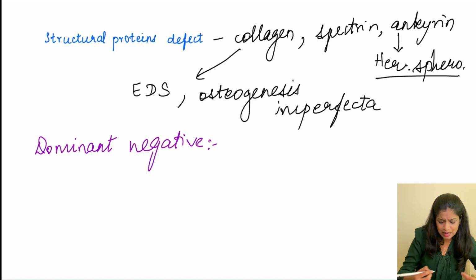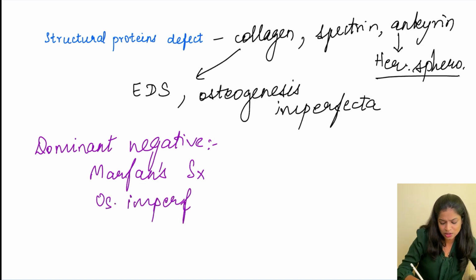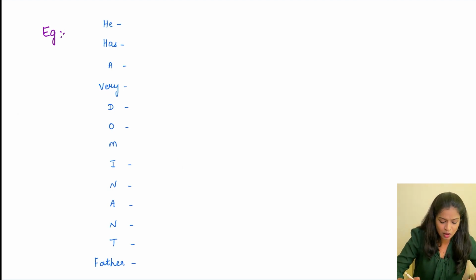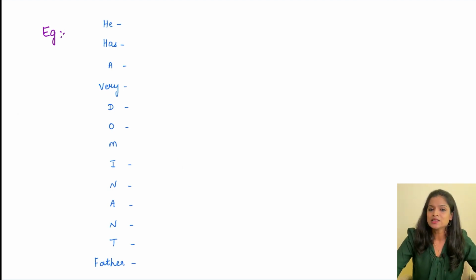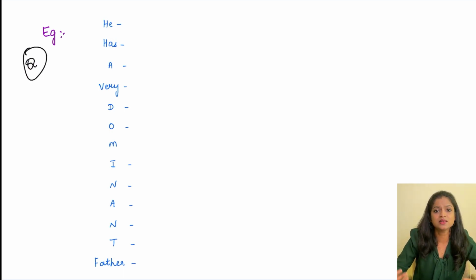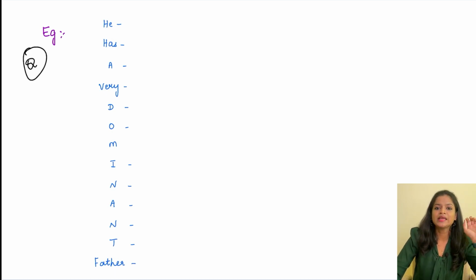This dominant negative effect can also be seen in Marfan syndrome, osteogenesis imperfecta, and even in Ehlers-Danlos syndrome. Let's now move on to the examples of autosomal dominant disorders. These are again very important MCQs. They can directly ask them as a one-liner also. To remember this, you can use a simple mnemonic, which is "He has a very dominant father."